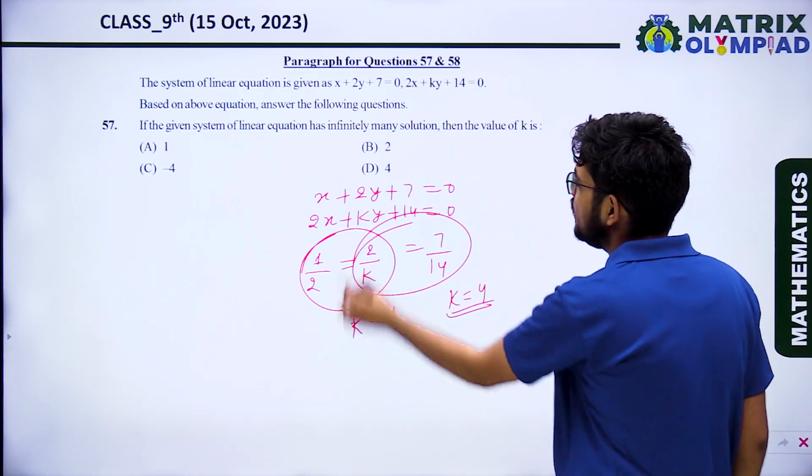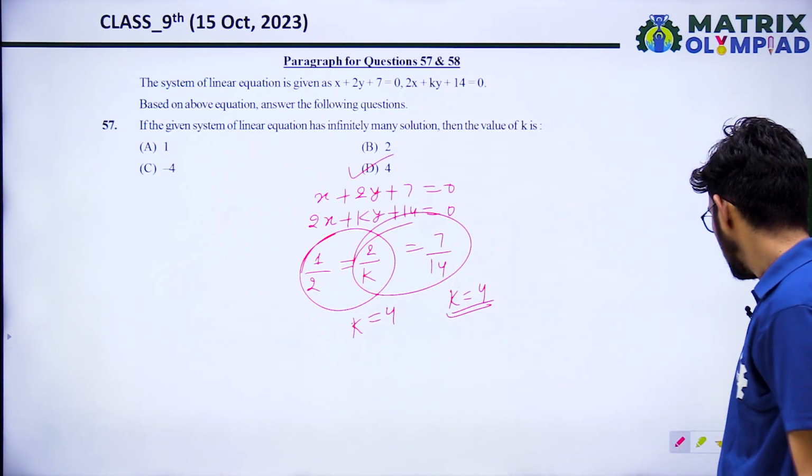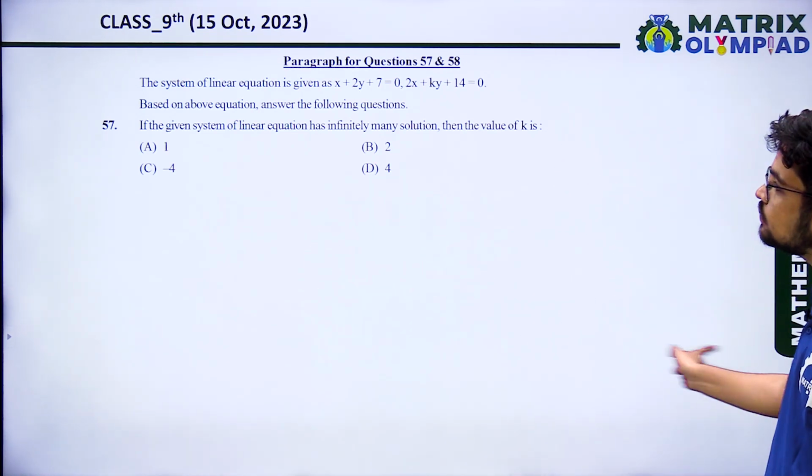So what will be the value of k? That will be 4. In both situations we are getting the value 4.